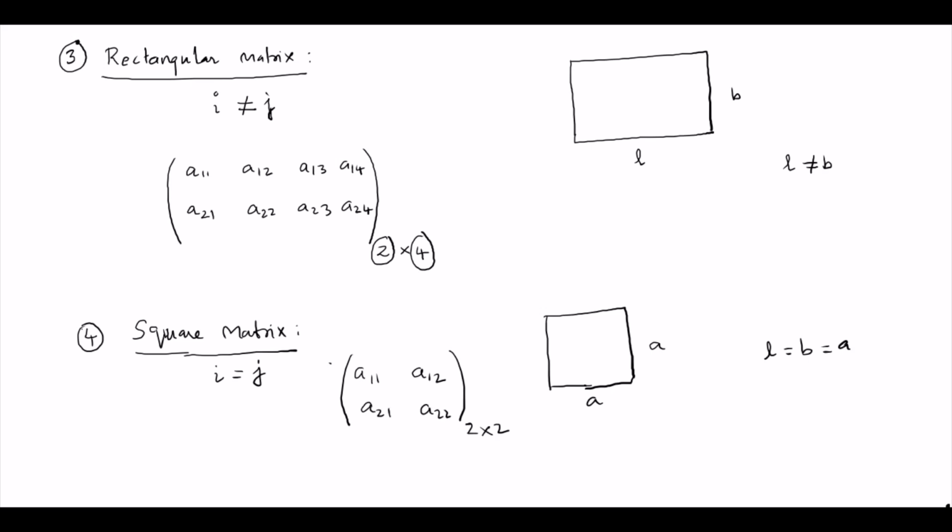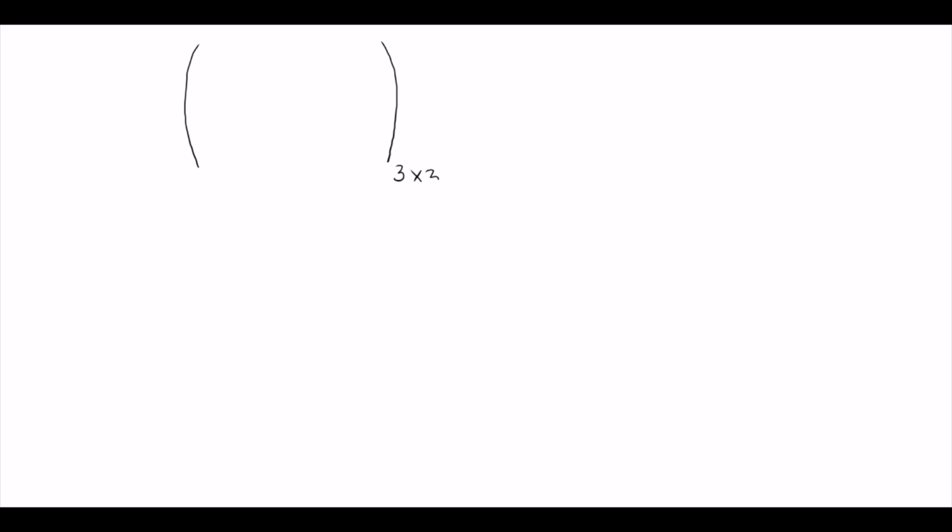Similarly, a 3 by 3 square matrix is denoted by A11, A12, A13, A21, A22, A23, A31, A32, A33. So this is a 3 by 3 square matrix. That's it. The next one: suppose you take a square matrix, for simplicity. Now let us take this part.